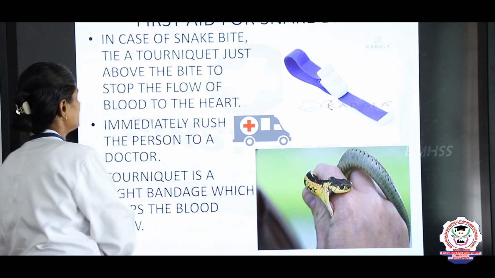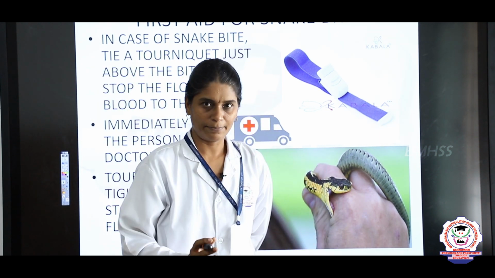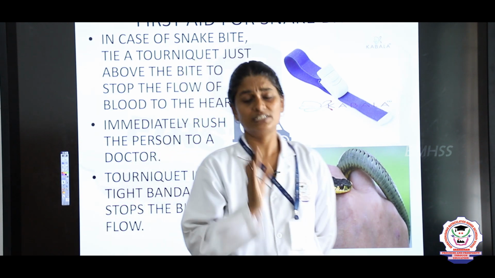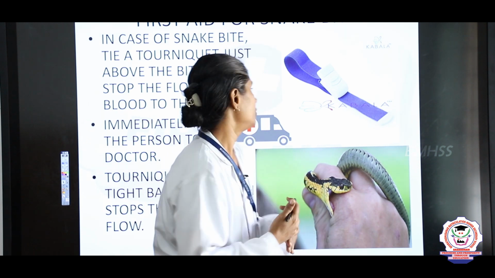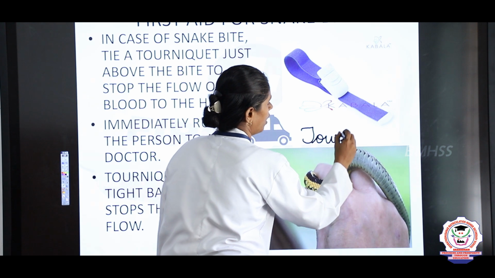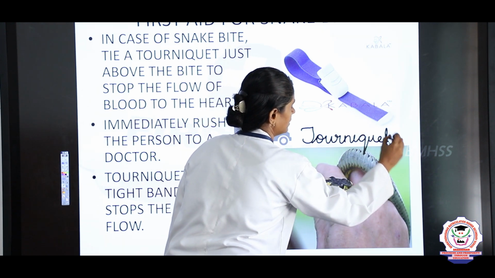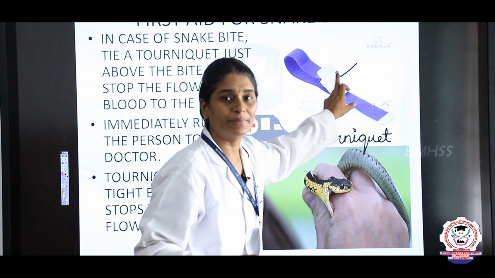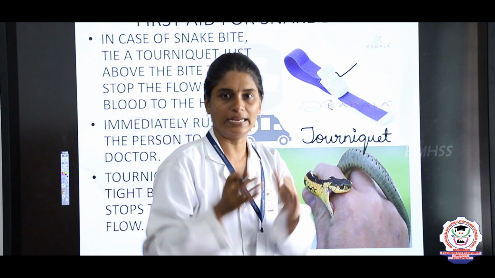Next, we will see what to do when there is a snake bite. You know what a snake bite is, palm, right. When there is a snake bite, what first aid should be given immediately? You have to take a tourniquet. Tourniquet is nothing but a tight bandage that stops the flow of blood in our body.